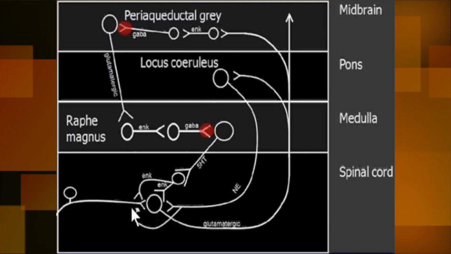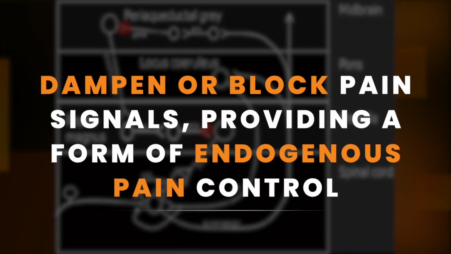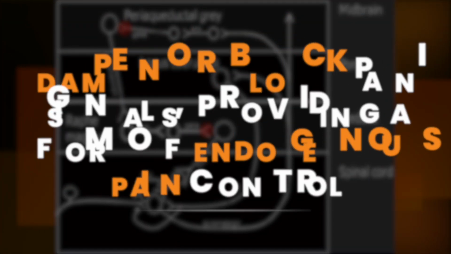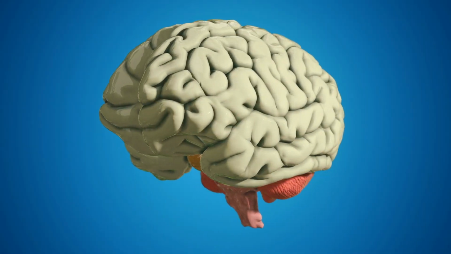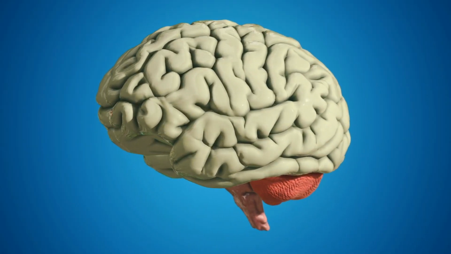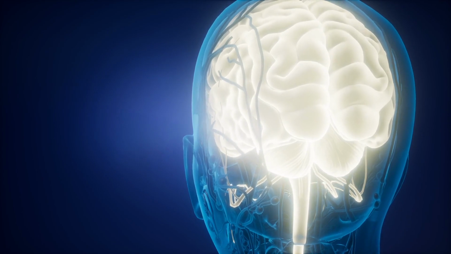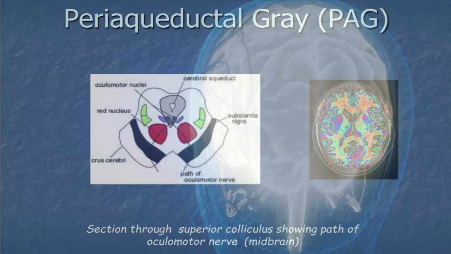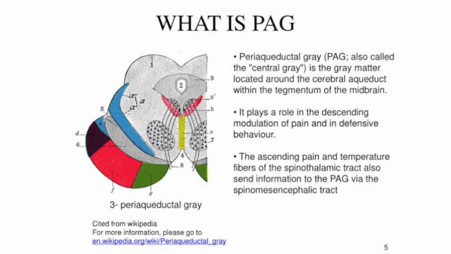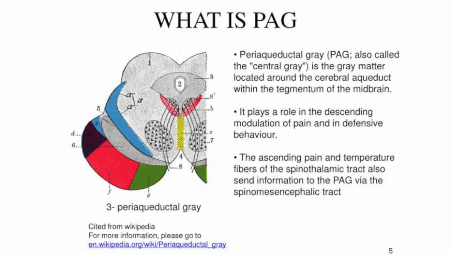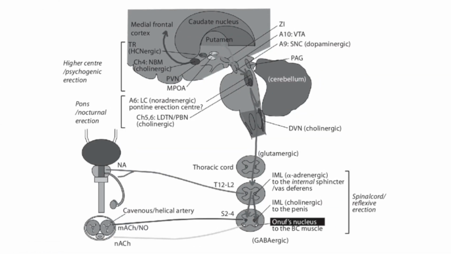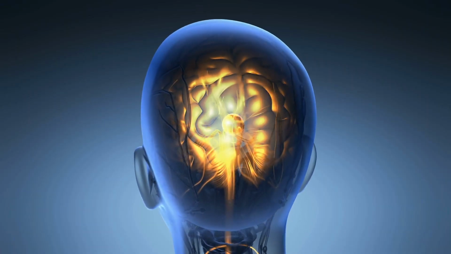The primary goal of the descending pain inhibition system is to dampen or block pain signals, providing a form of endogenous pain control. Here are key components and mechanisms involved in the descending pain inhibition system. Brain regions involved. Periaqueductal gray, located in the midbrain. The PAG is a key region that plays a central role in the descending pain modulation. It receives input from various brain areas, including the cortex and limbic system.